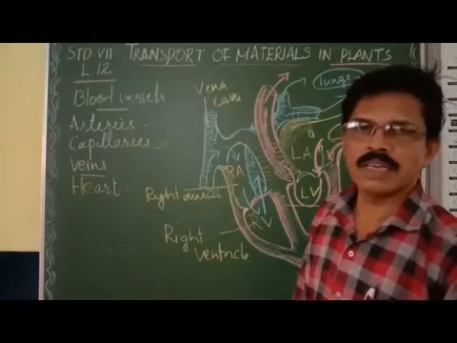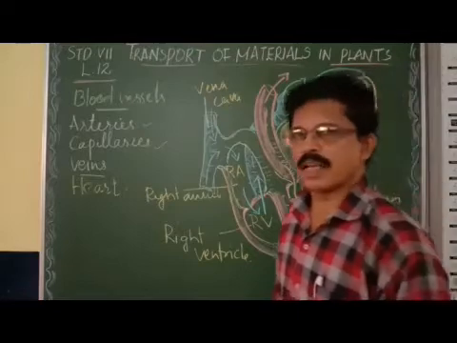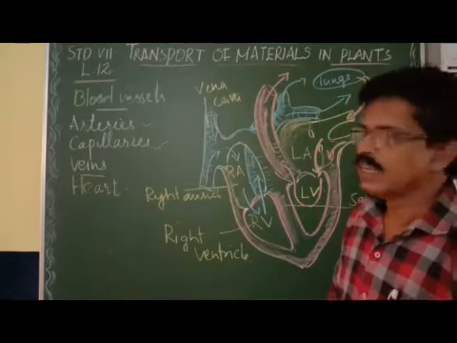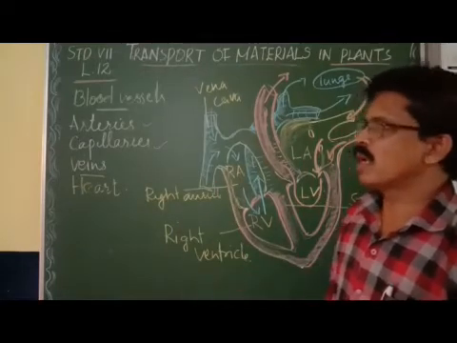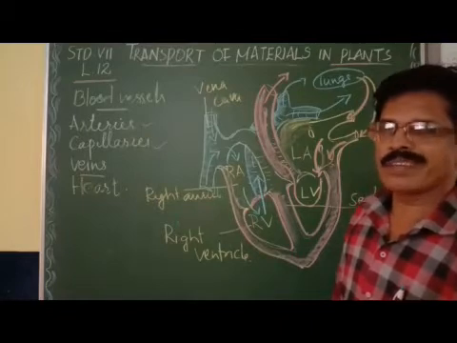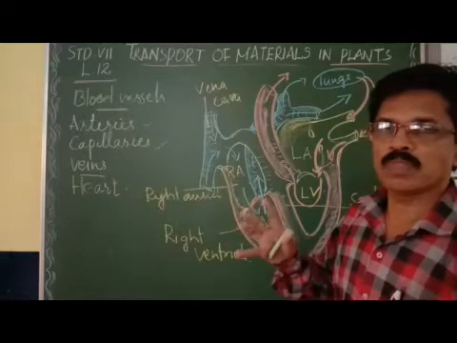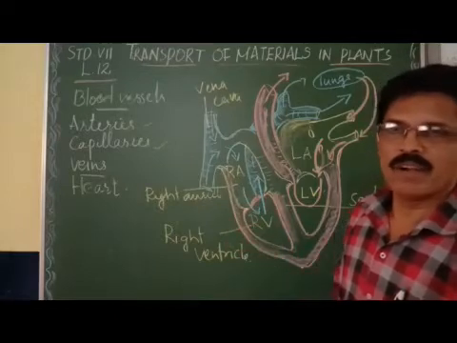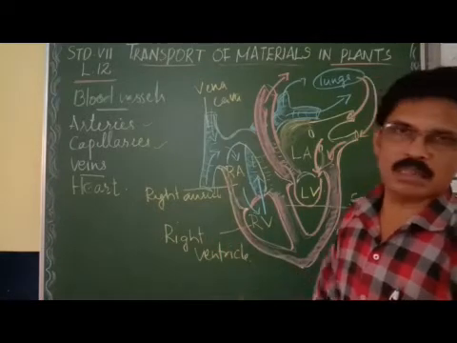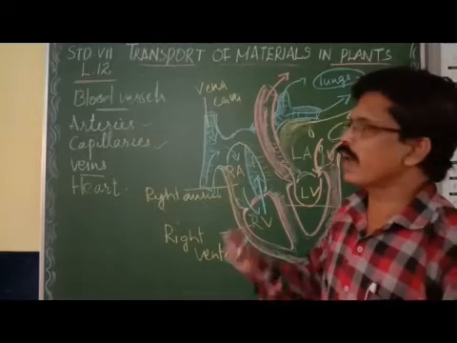So what are arteries? Arteries are the blood vessels which carry blood away from the heart to various parts of the body. Second point, the walls of the arteries are thick and elastic because the blood flows through the arteries in high pressure. When the heart beats, what happens? The blood flows through the arteries in high pressure. To resist this pressure, the walls of the arteries are thick and elastic.